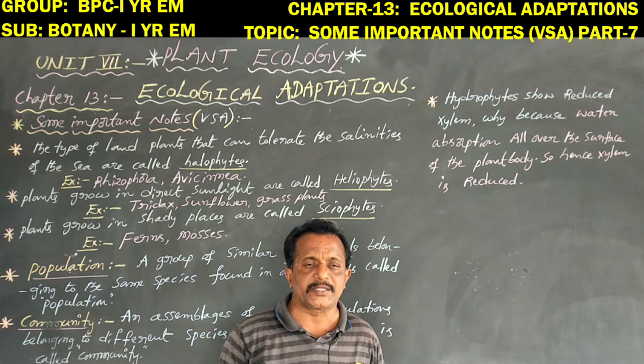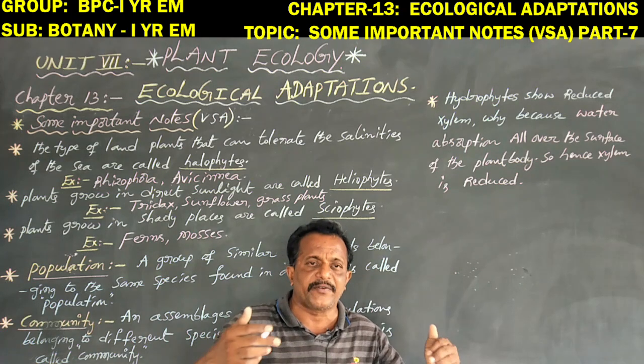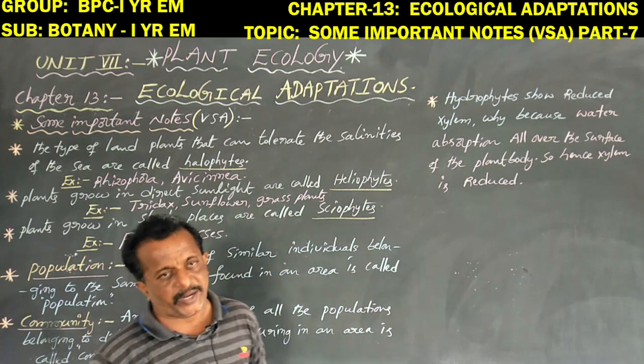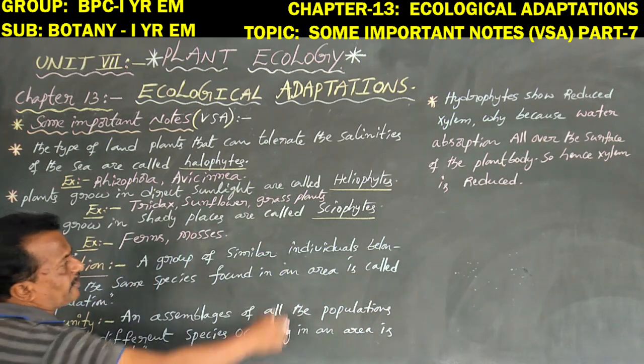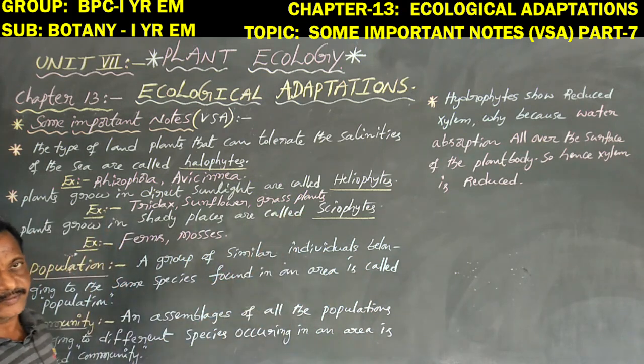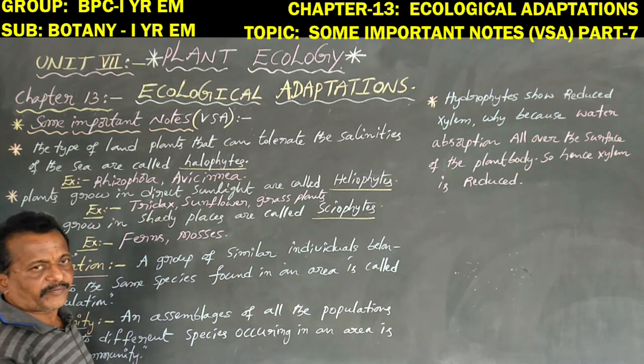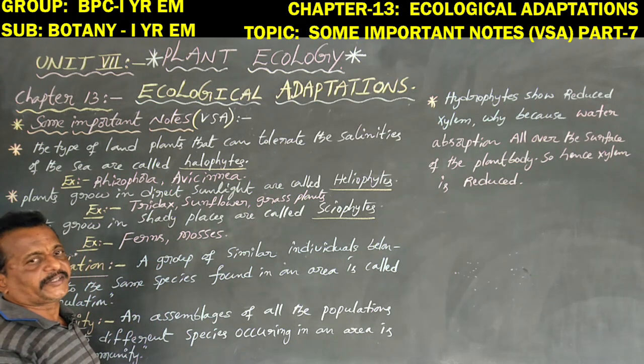So some of the lower plants always grow on larger higher plants, and that is called xerophytes. The best examples are ferns such as Pteris, Lycopodium and Selaginella. Mosses, the best examples are Funaria and Polytrichum.